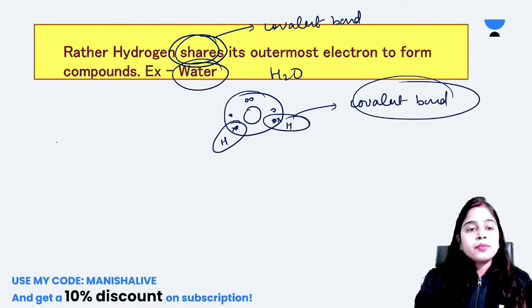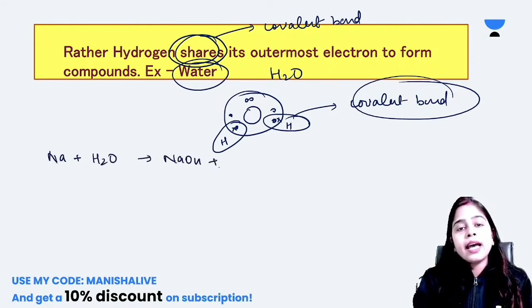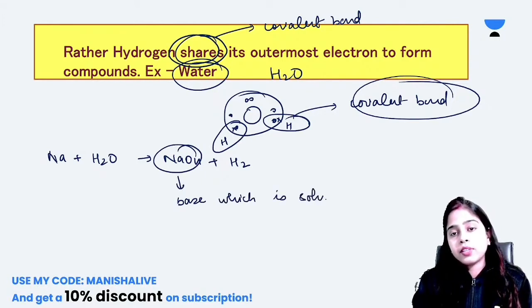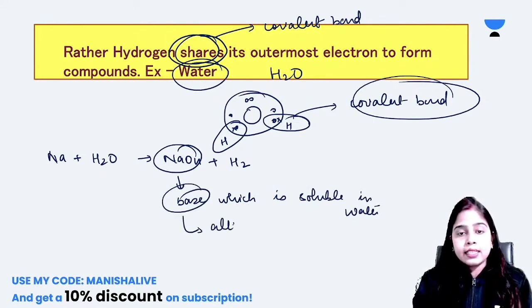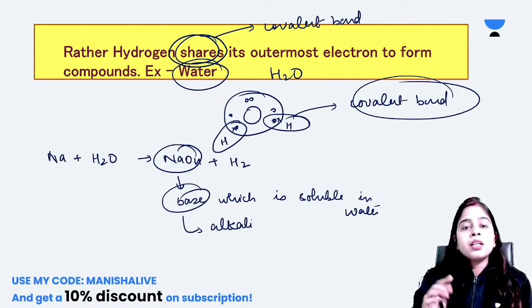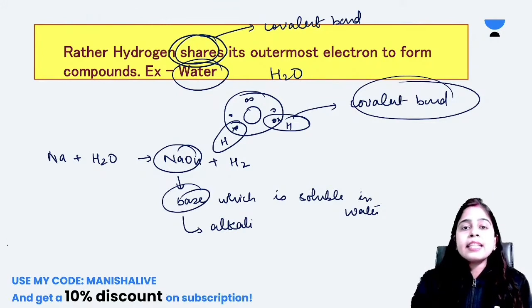For example, I am showing you the reaction of sodium. If you react it with water, it will form sodium hydroxide and hydrogen gas. And this sodium hydroxide is a base which is soluble in water, and these types of bases are known as alkali. That's why the first group elements, that is sodium, potassium, rubidium, cesium, francium, are all known as alkali metals. So this was the second difference between alkali metals and hydrogen.